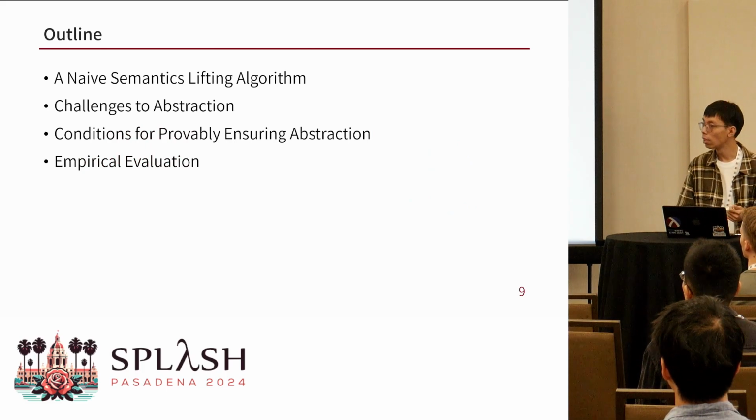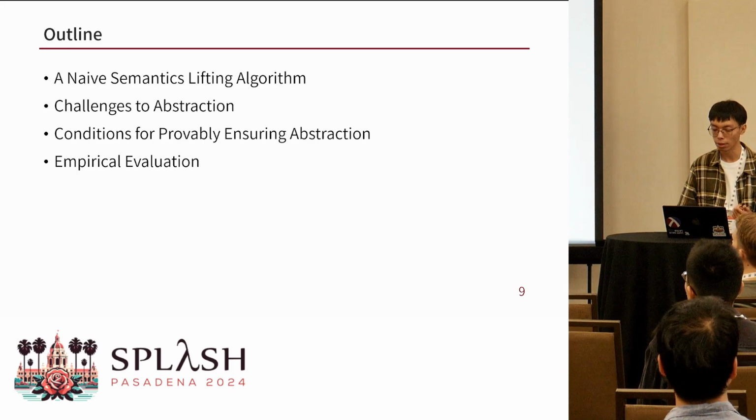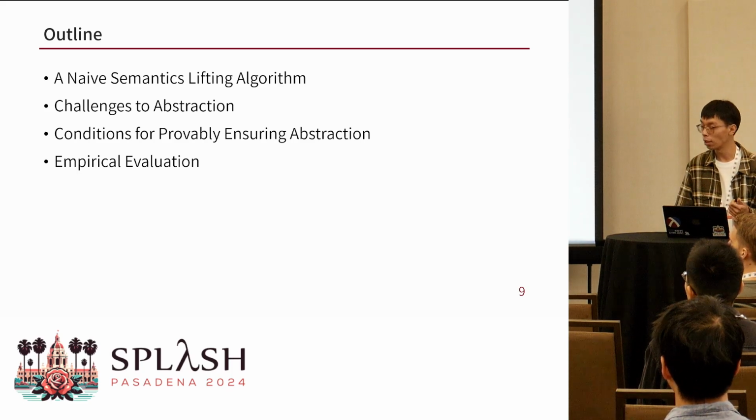So next, I will first walk through the algorithm using the AND example. And then, based on this algorithm, I will explain the challenges of preserving abstraction in semantics and the tools we will use to address them. After that, I will introduce the conditions we propose. And finally, I will introduce the implementation and evaluation of our system.